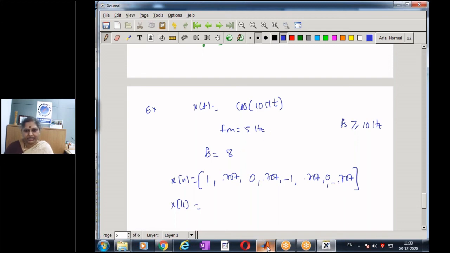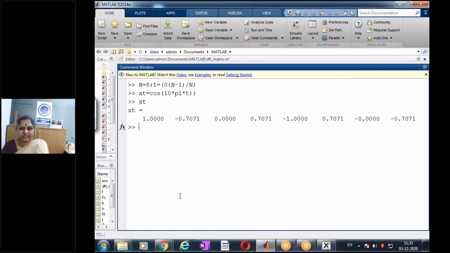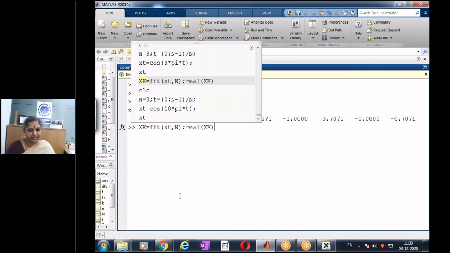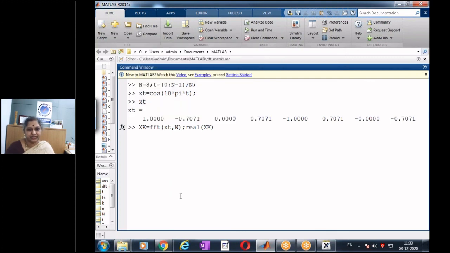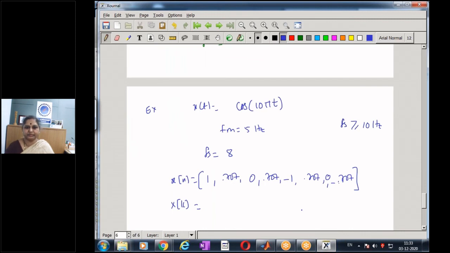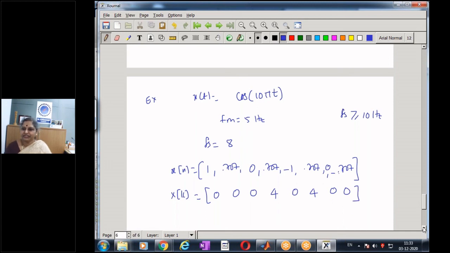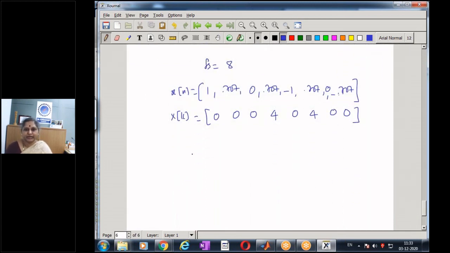Now let me compute the 8-point DFT of the signal. Let's compute the 8-point DFT. And when I take a cosine function, the result is going to be real. So what I'm getting now? I'm getting 3 zeros, 4, 0. So my x of k is 3 zeros, 4, 0, 4. So 8 values. So now if I try to plot the spectrum, what happens to the spectrum?